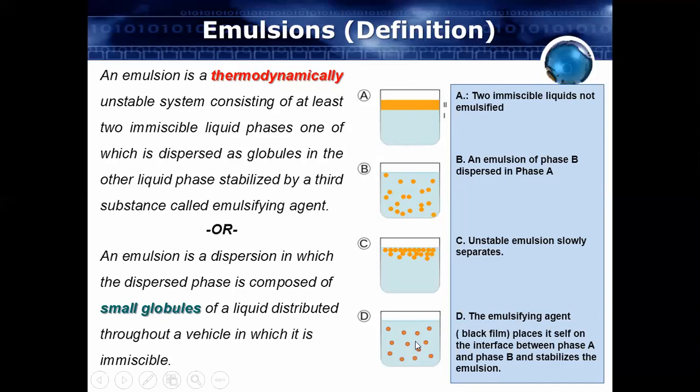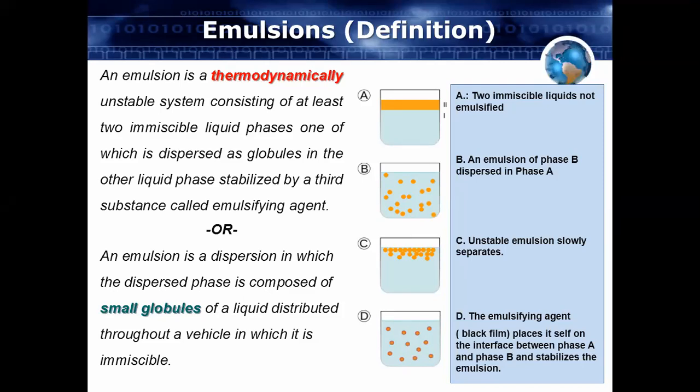But see figure D. Suppose we have added the oil and it is distributed throughout the water phase in the form of globules, just like your milk. So this is called the ideal or good emulsion. Such an appearance should be there for the emulsion, that when you add another liquid into the first liquid, it should be distributed in this manner. This is what we can call the ideal or best emulsion.